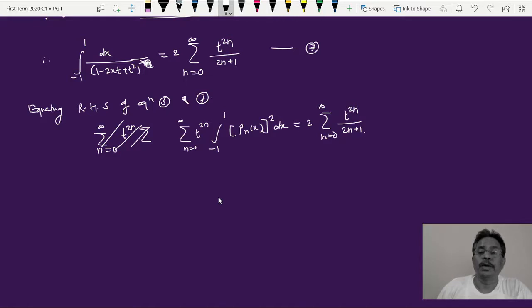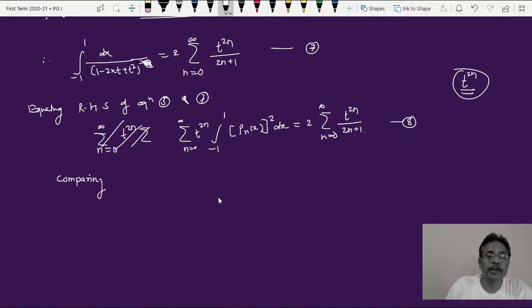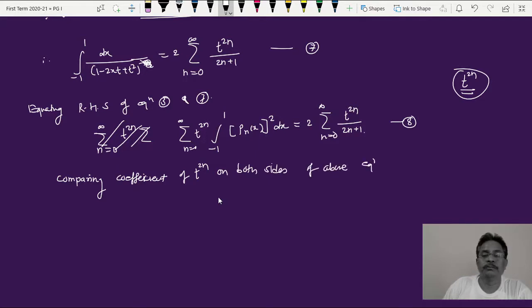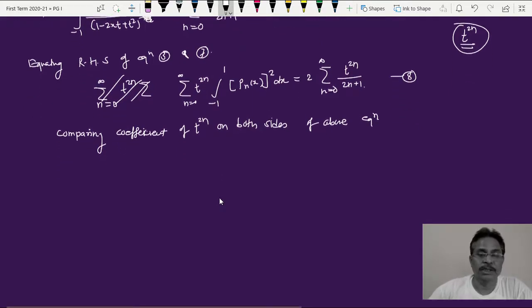And see, compare the coefficient of t raised to twice n here. This is also t raised to twice n here. So on both sides of this equation number 8, we are getting t raised to twice n as the power. So compare the coefficient of this t raised to twice n. So comparing the coefficient of t raised to twice n on both sides of the above equation, that is equation number 8.